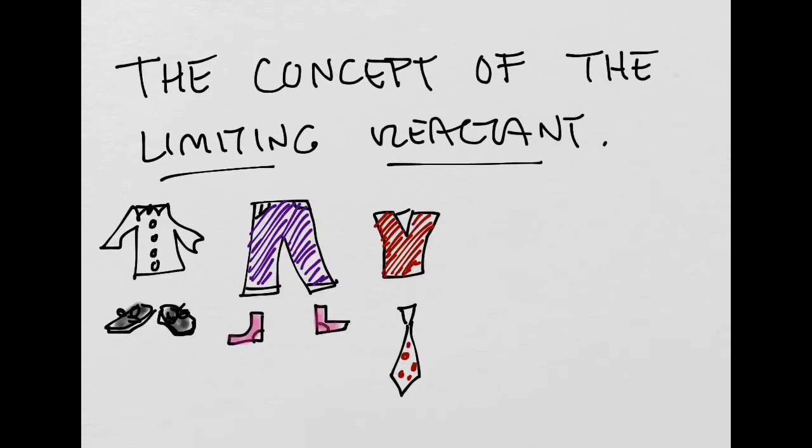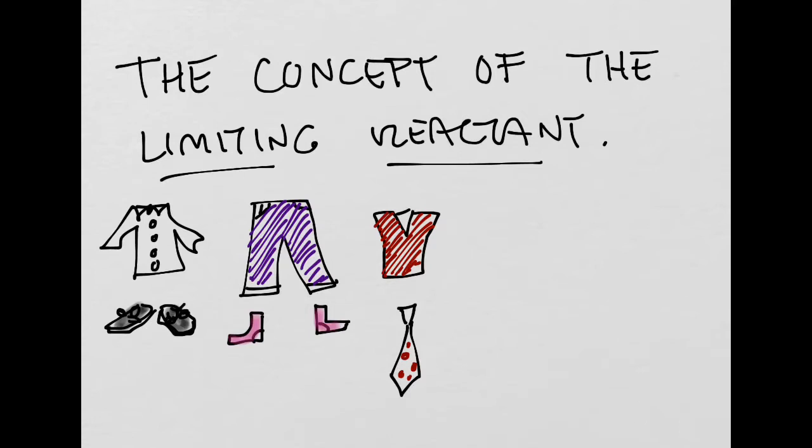All right, so what you see here, oh, well, I left out underwear. Just imagine I do wear underwear though. But you see a complete outfit going on here. And let's imagine that I can only always have a certain combination of things. I can only have my one red shirt go with my one pair of purple pants, my one pair of pink socks, my one pair of black shoes, my one white shirt, and my one red polka dotted necktie. So these things always have to have this combination. You have to have all of these things.